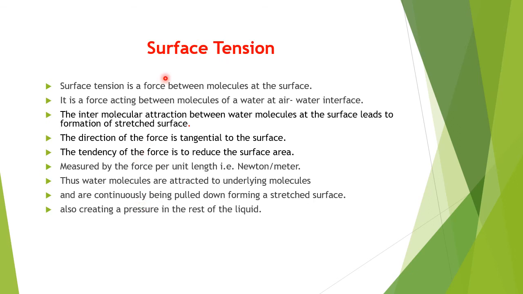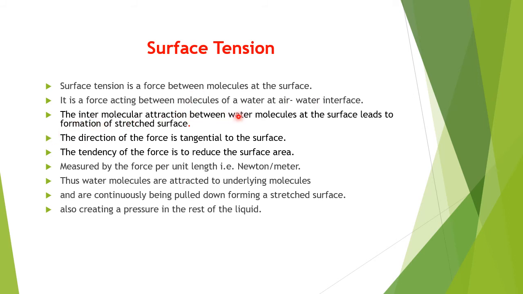One more property of the water is its surface tension. Surface tension is a force between molecules at the surface. It's a force acting between molecules of water at air-water interface, especially in the leaves, near stomata.